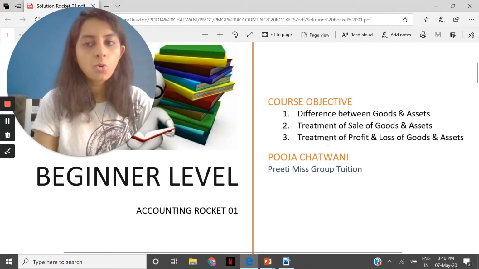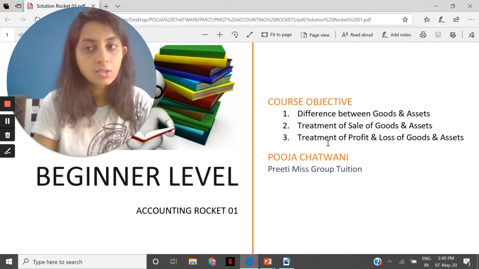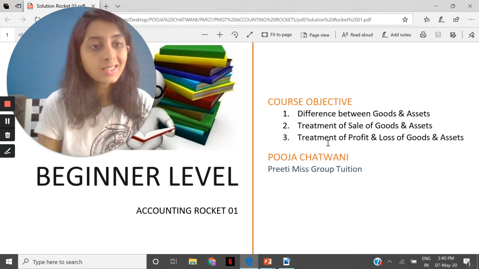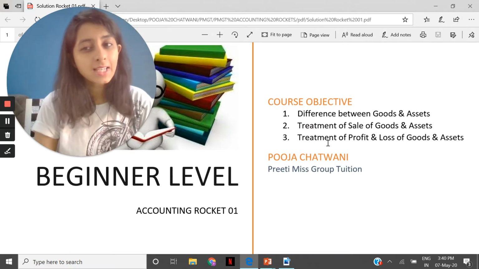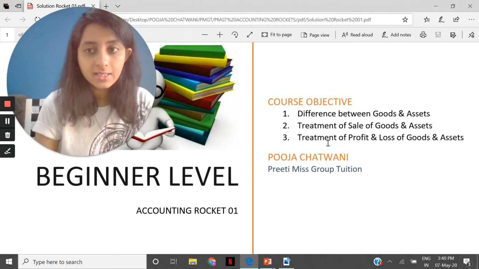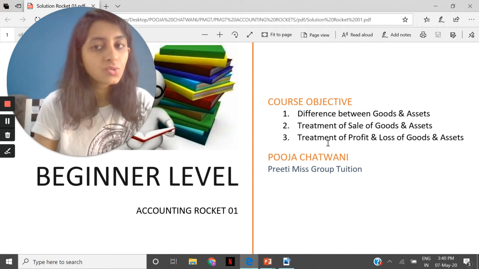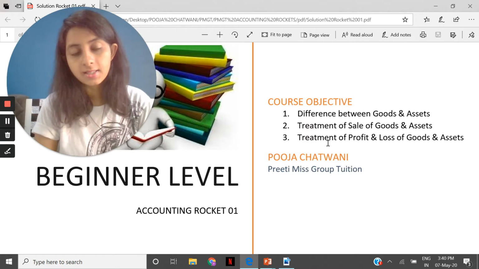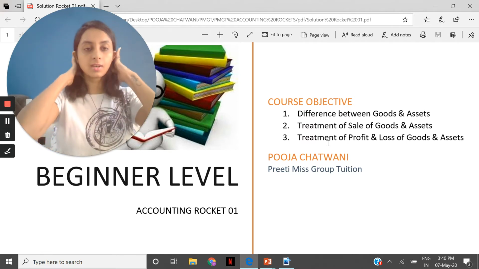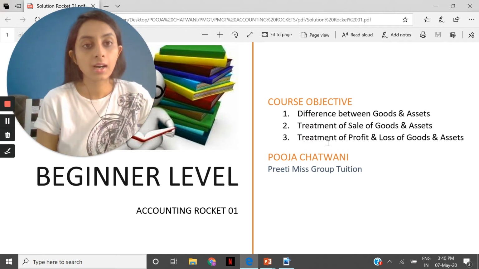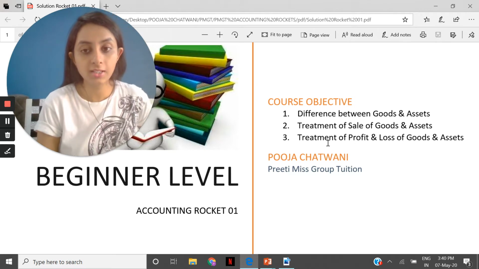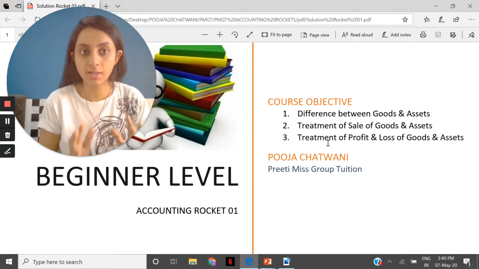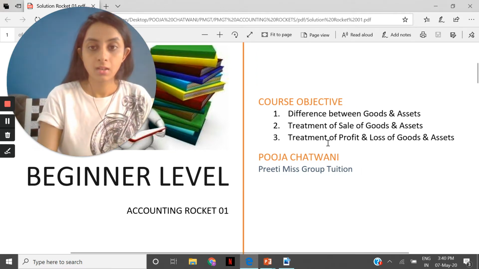So basically, the course objective for this rocket is to understand the difference between goods and assets that I just discussed with you. The second one is the treatment of sale of goods and assets. And the third one is treatment of profit and loss of the goods and assets. So all these needs to be understood by you really well. I've given a few examples for clearing out your issues that you might be having in the given topic.